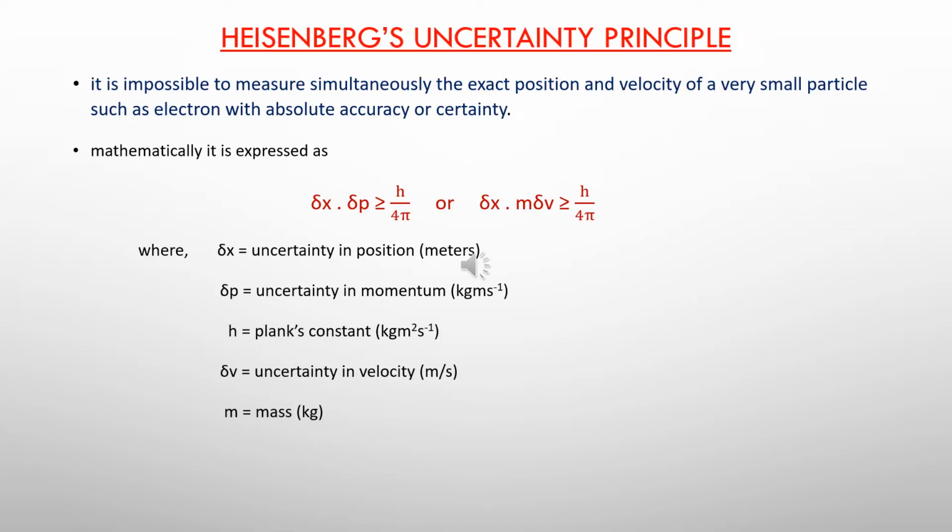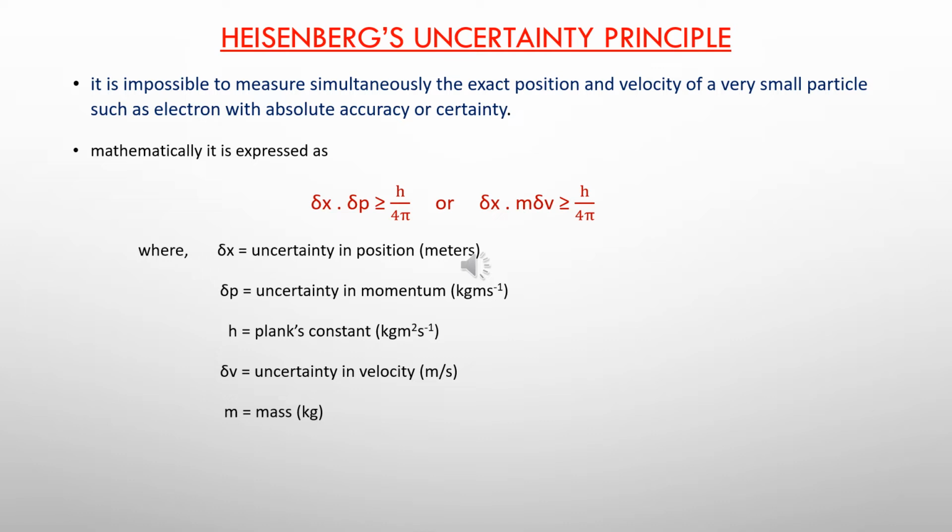The next important development was Heisenberg's uncertainty principle. Heisenberg stated the uncertainty principle with respect to the position and the velocity of the electron while it is revolving around the nucleus.